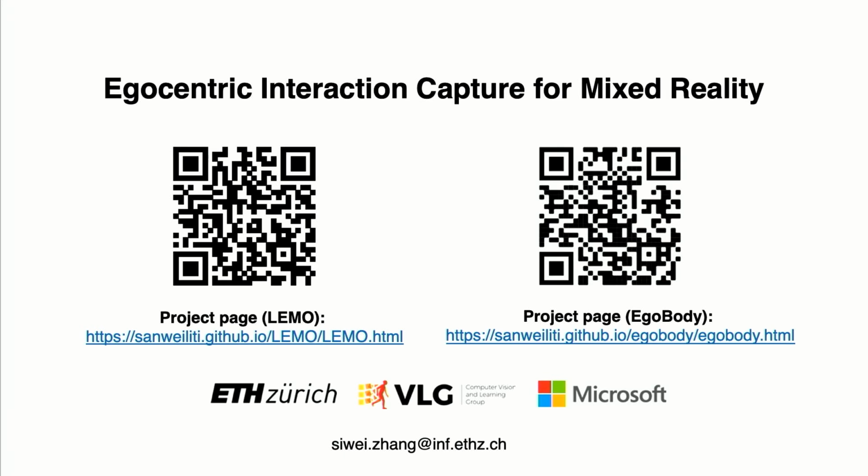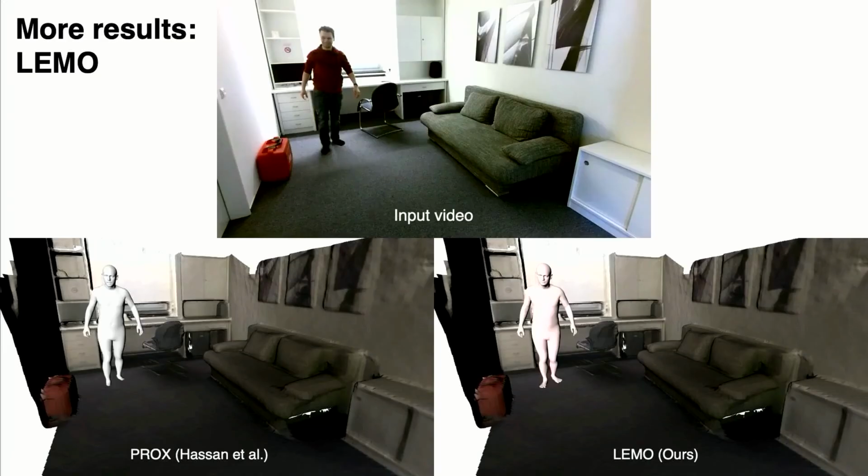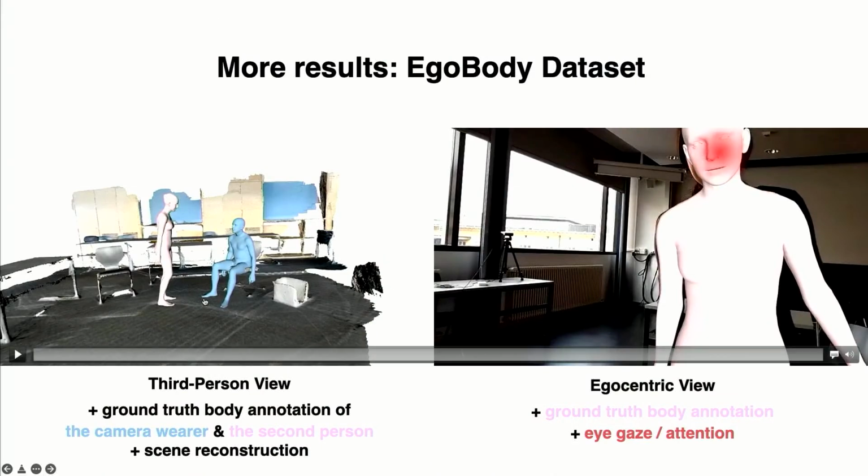So maybe let me ask you, it seemed to me that in most of these videos or samples that you were showing, it was mostly about a single person. Do you see multiple people interacting with each other rather as an opportunity or as a challenge?